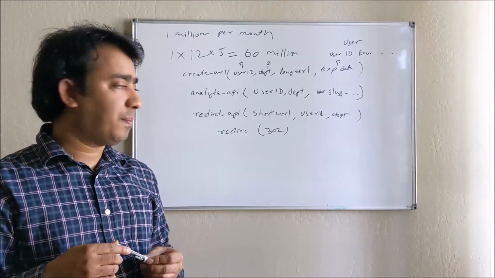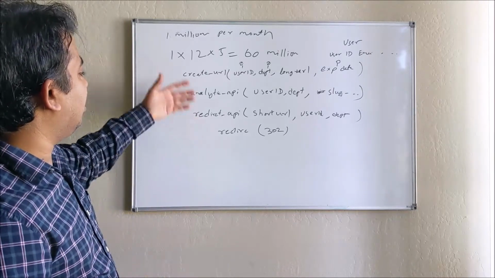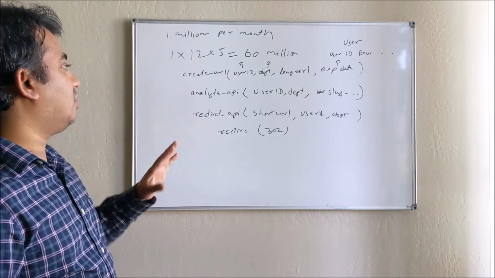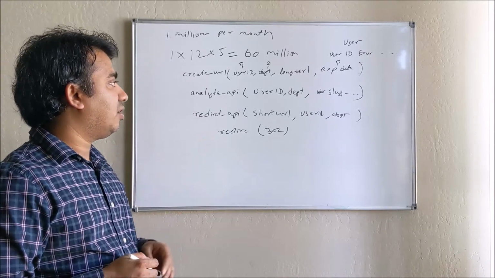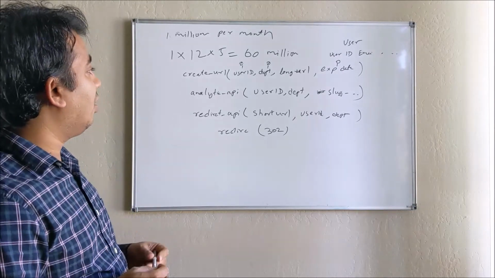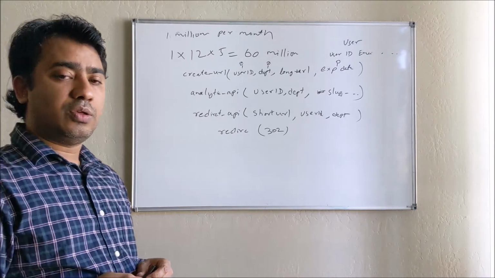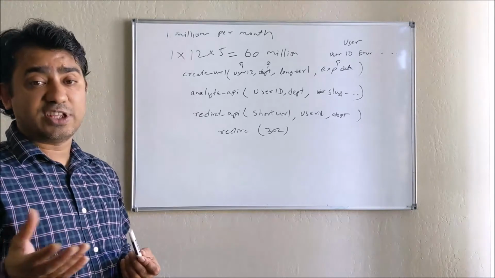Sounds good? Yep. So these three are the APIs we can design: create URL, analytics, and redirect API. So here it looks good. Okay. If someone wants to change, like they don't want to support that URL, how can we do that? We can have this feature.